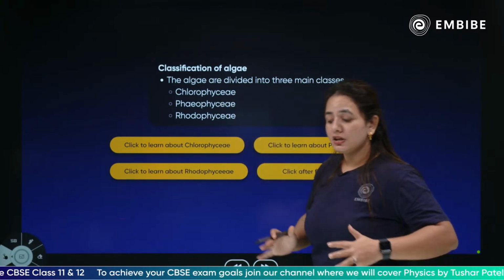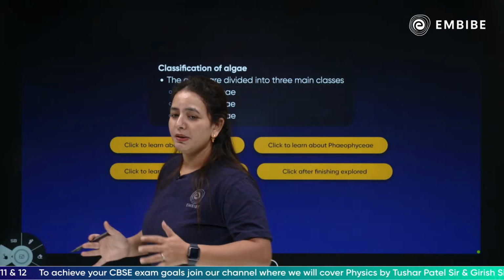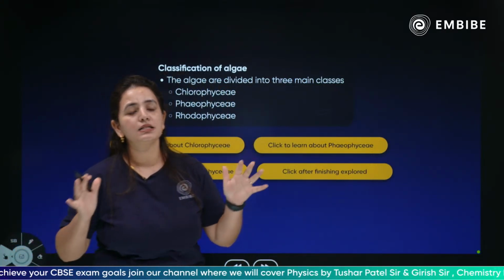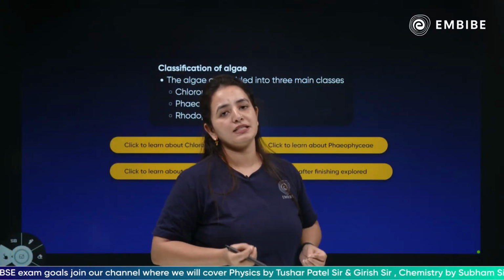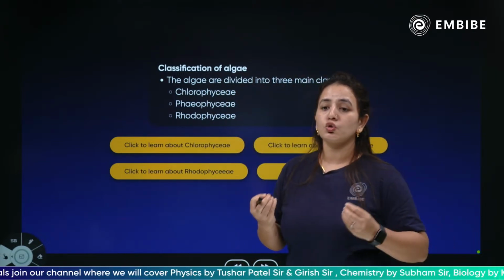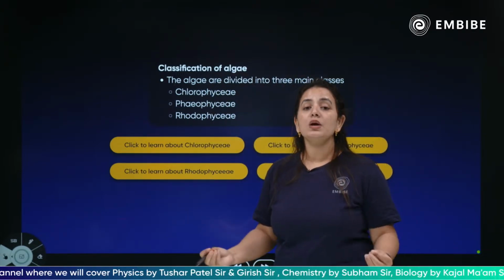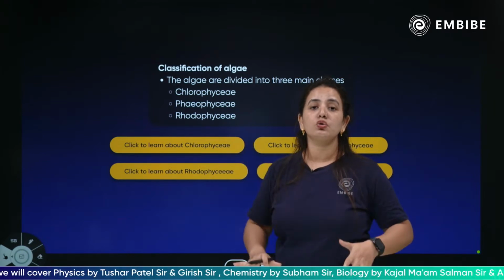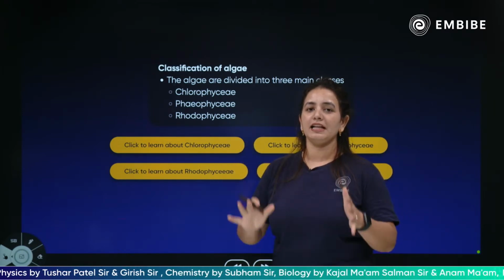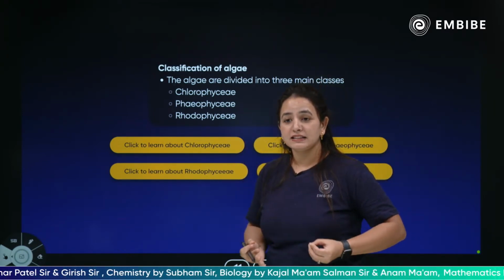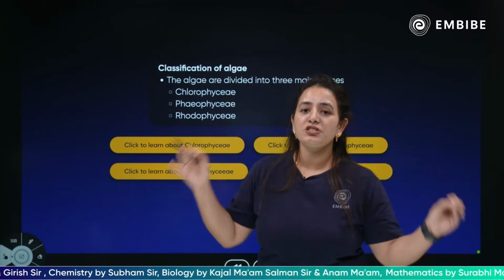Children, the major division between the classes of algae is based on the pigment present in them and the kind of stored food they have. So we are going to thoroughly go through each type of algae and see what characteristics each possesses.